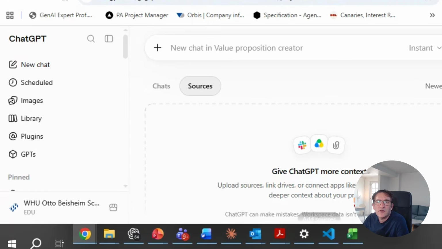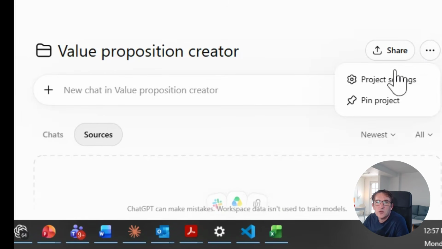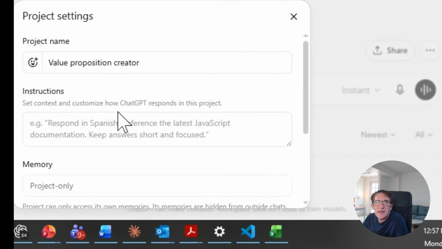And I will later on give you an example. But another thing we can do is go to these three points, go to project settings, and then here we can add instructions. Here we can actually describe how the agent in this project should behave. So here we can stipulate the behavior of ChatGPT in this particular project.